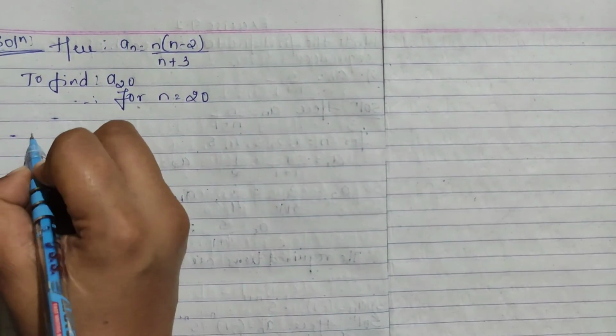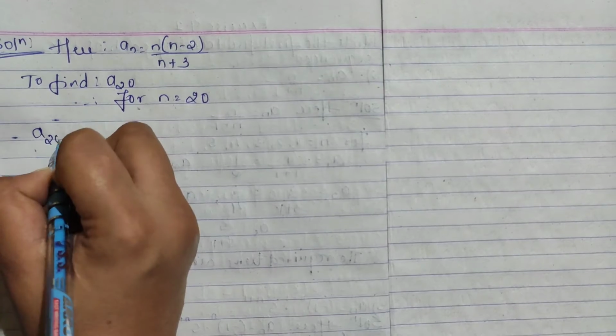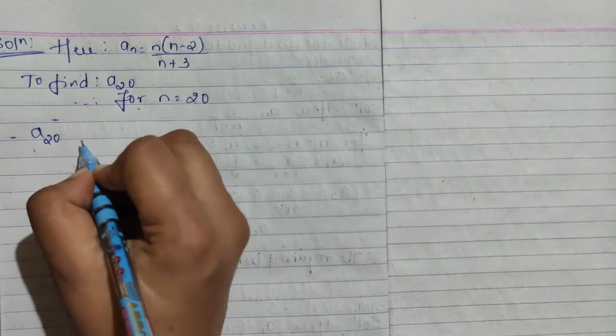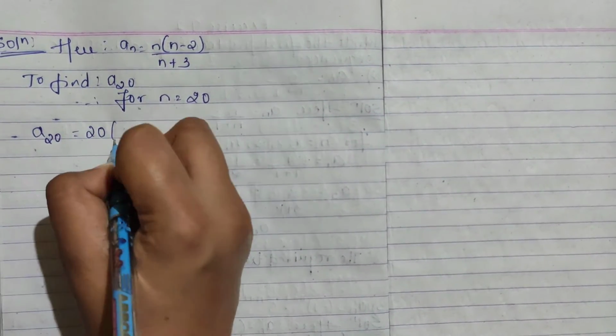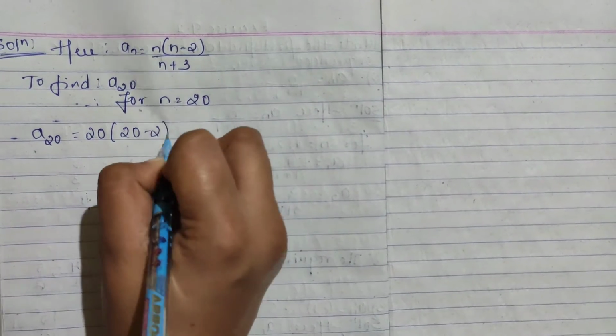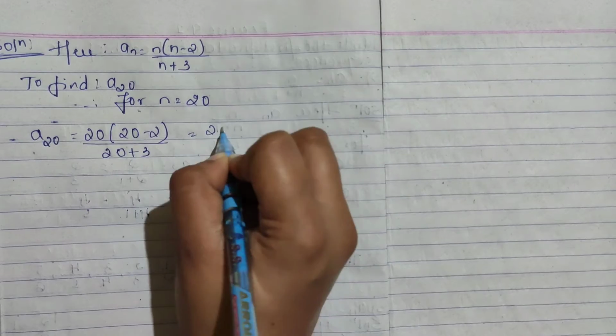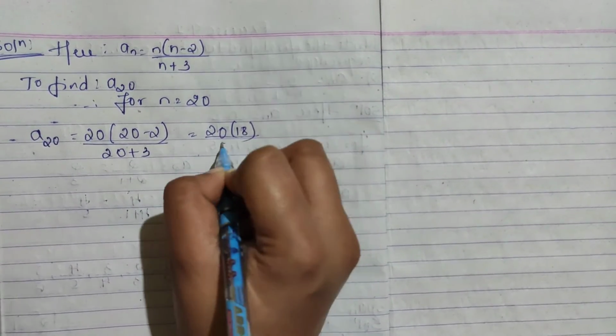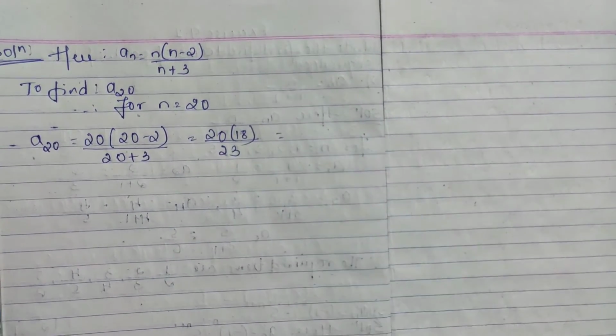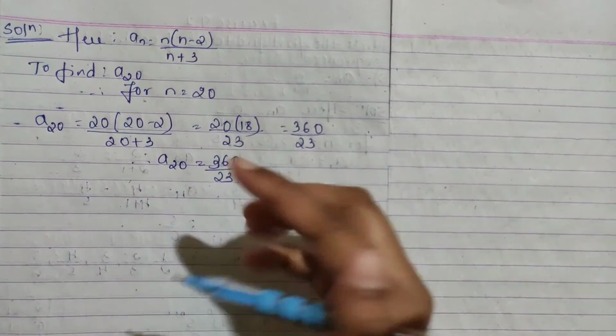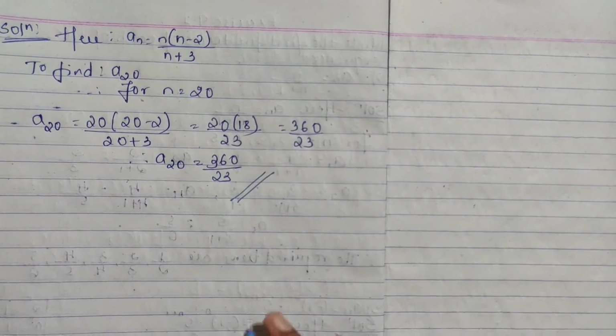So write given, to find a20, which means in place of n you have to put 20. Wherever it is n, you are putting 20. So a20 is equal to 20 into (20 minus 2) whole divided by 20 plus 3. So basically you will get 20 into 18 divided by 23. So a20 you will get 360 by 23. I hope it is clear for you.